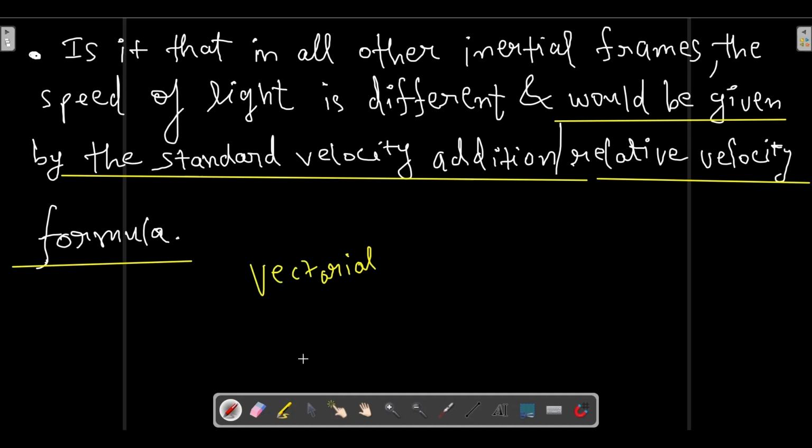Okay, you already know vector addition. Vector A plus vector B gives vector C. The triangular law of vector addition you have already learnt in the lower classes, so I am not going into that.